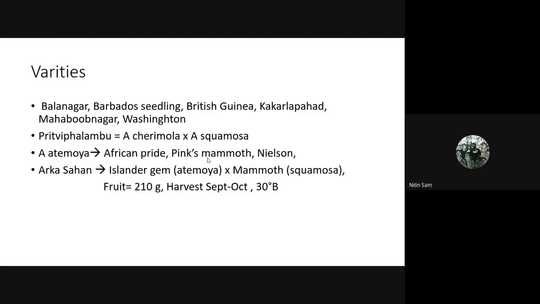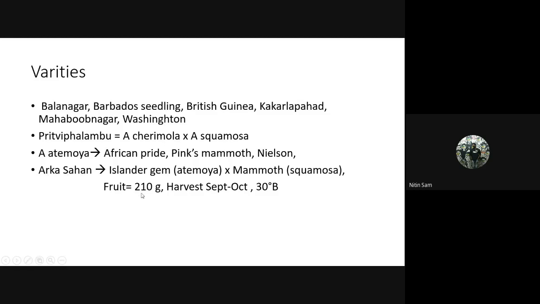Then Arka Sahan, which is known as the cradle baby of IIHR. It is the cross between Island Gem and Mammoth. People always get confused with the crosses. Arka Sahan is a cross between Atemoya and Squamosa. See, Annona Arka Sahan, which is AS: A for Atemoya and S for Squamosa, which is very simple.